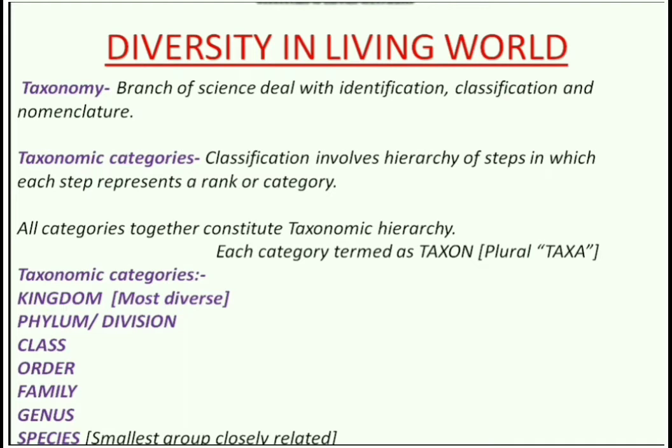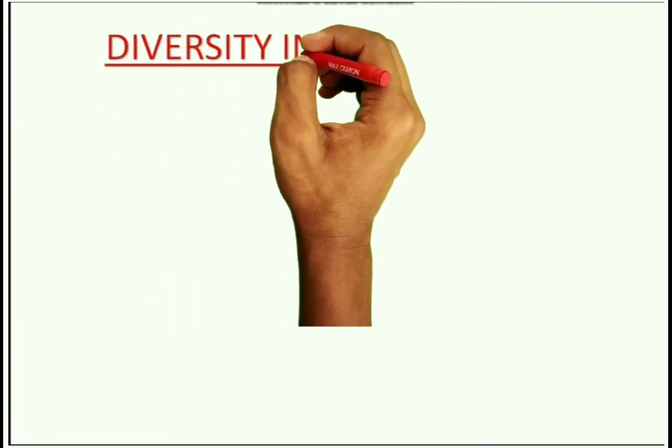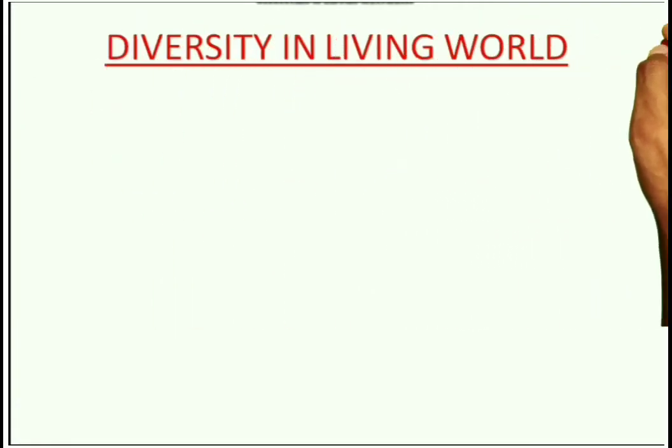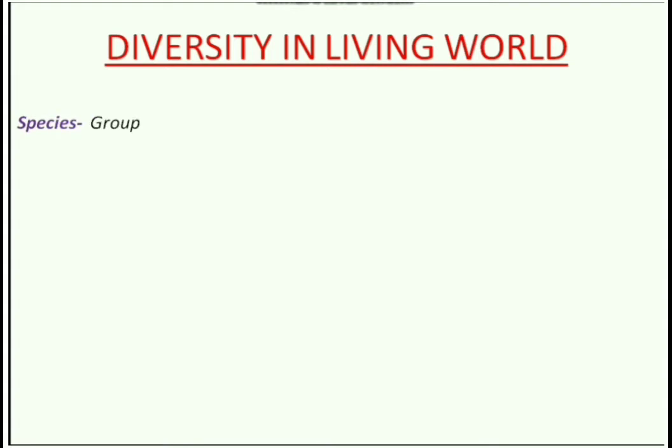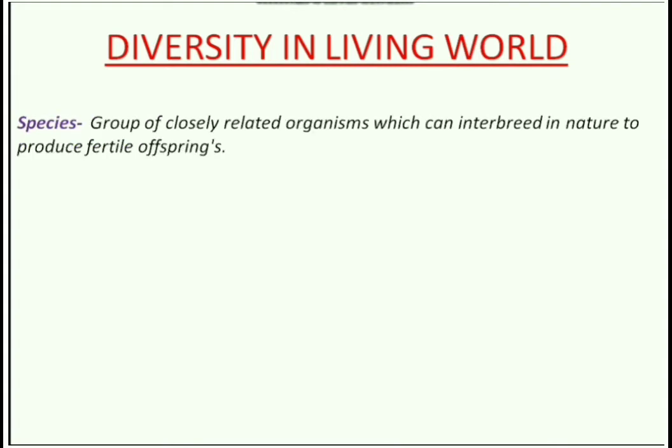Now children, we will see some exceptions. In this video I have given one exception, but I will discuss some more and I will provide those in the note. What I told, species is the group of closely related organisms which can interbreed in nature to produce fertile offspring.